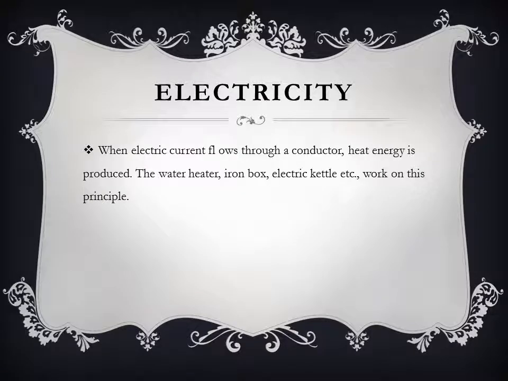Electricity. When electrical current flows through a conductor, heat energy is produced. The water heater, iron box, electric kettle, etc. are working on this principle.